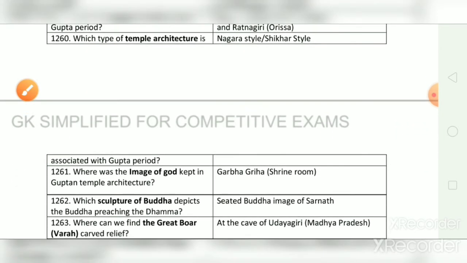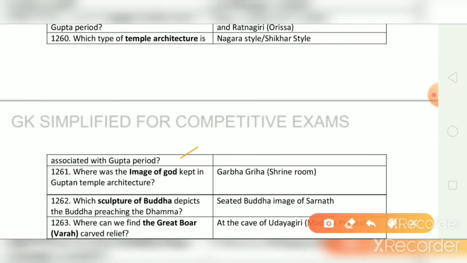Which type of temple architecture is associated with Gupta period? And the correct answer is Nagara type or Shikhara style. Where was the image of God kept in Guptan temple architecture? And the correct answer is Garbhagriha, which is the shrine room.